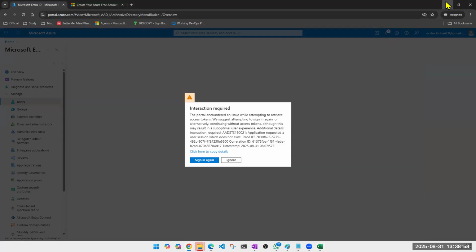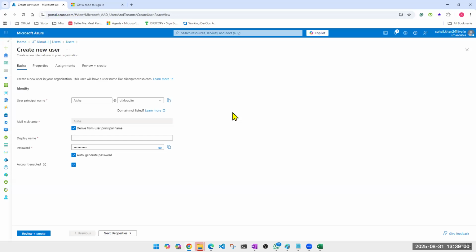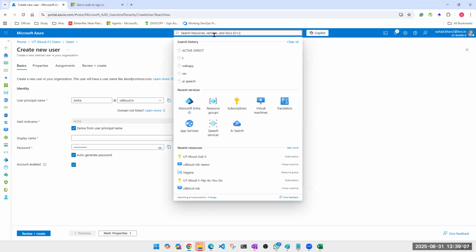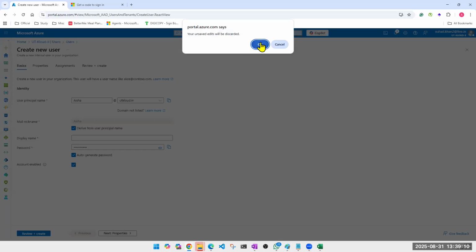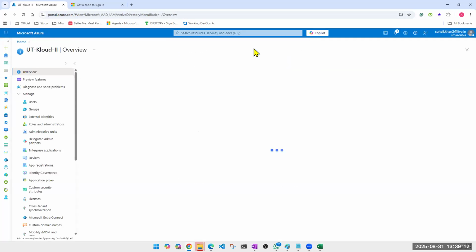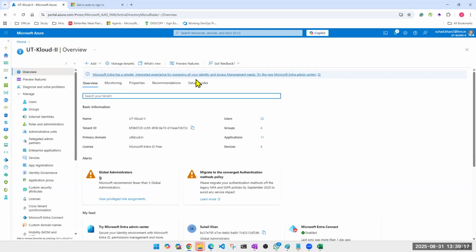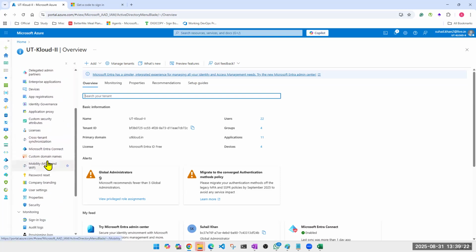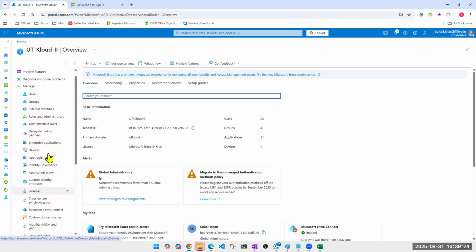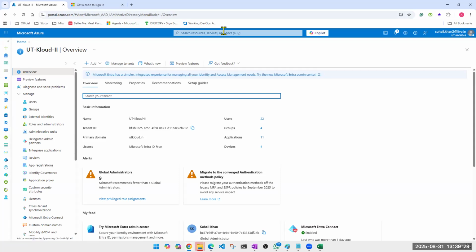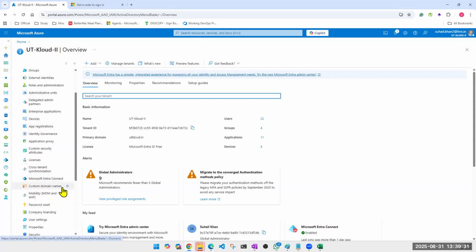Still, if someone is asking you a question that how do I have my company name as a domain, then what will be the answer? The answer is by using custom domain feature. That's all. You don't have to remember all the task or nothing, because steps are very simple. I'll show it to you whenever we get a chance with a good domain. This domain is already done, so I won't be able to show it, but you need to remember the option. Where is it? It is in Microsoft Entra ID. The option is custom domain.